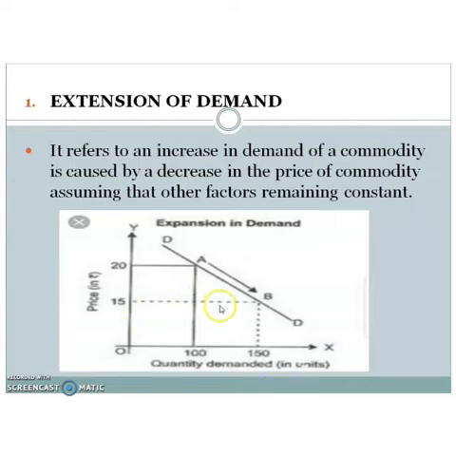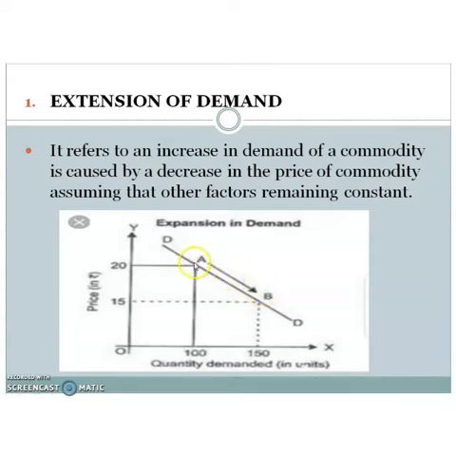In the diagram we can see the extension of demand. The extension of demand is shown by the movement from an upper point to a lower point. So there is a downward movement on the same demand curve.